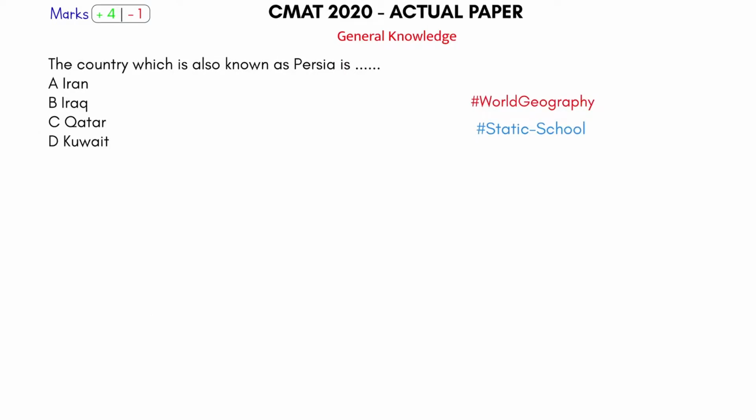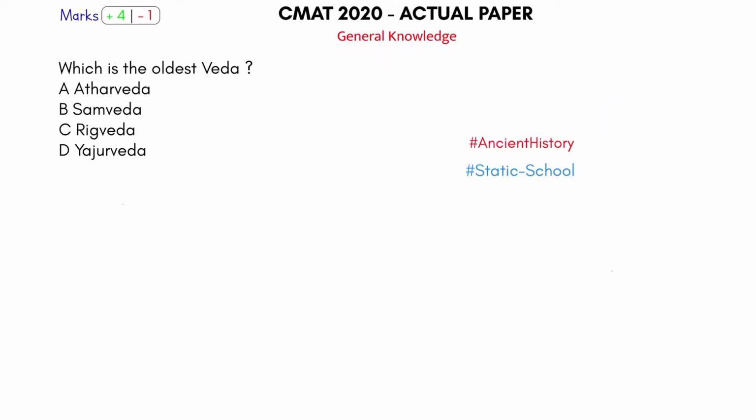The country which is also known as Persia is clearly Iran, and this is a question from World Geography. World Geography but static school, something that we have studied in school. So if you had given a good idea of NCERT, you should get this.